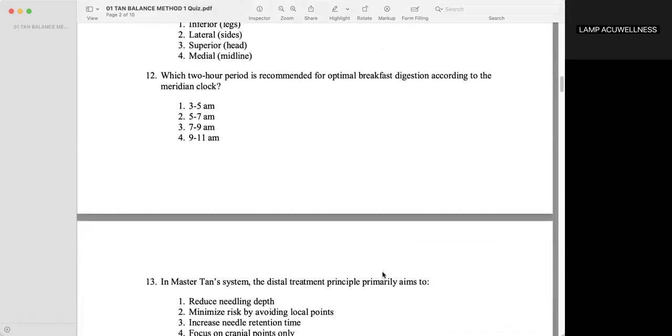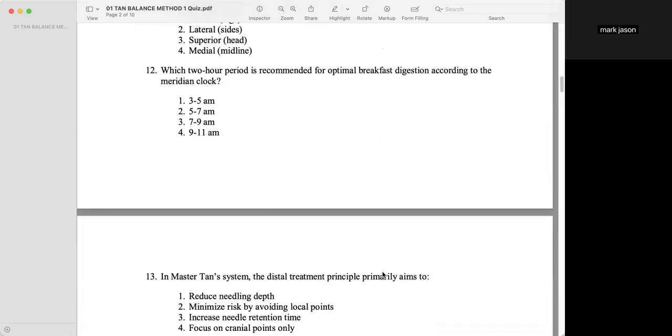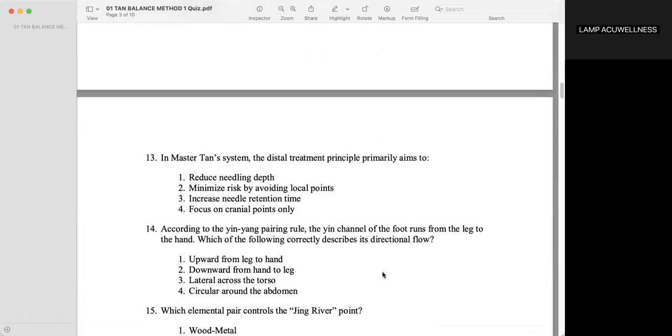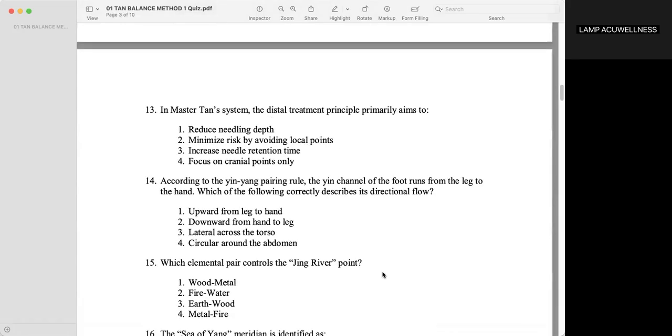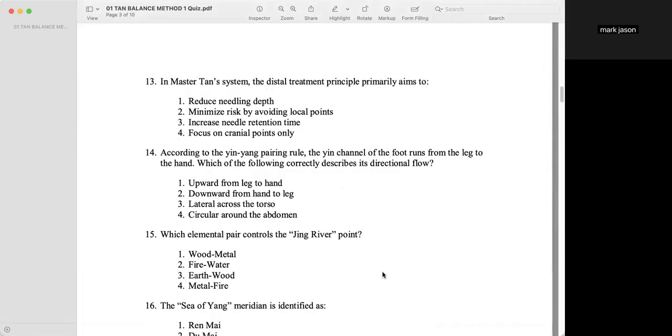Which 2-hour period is recommended for optimal breakfast digestion according to the meridian clock? 7 to 9 a.m. In Master Tan system, the distal treatment principle primarily aims to minimize risk by avoiding local points. According to the yin-yang pairing rule, the yin channel of the foot runs from the leg to the hand. Which of the following correctly describes its directional flow? Upward from leg to hand.